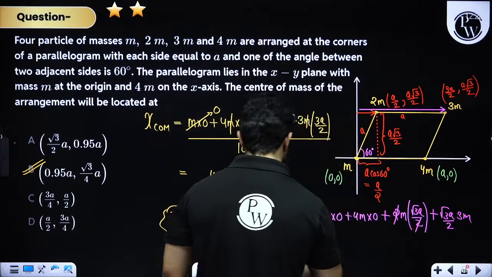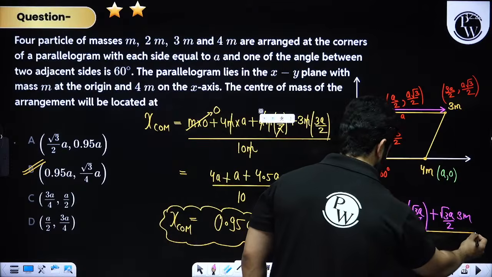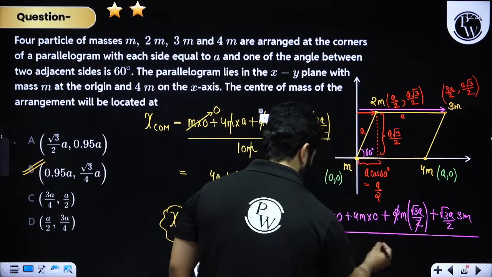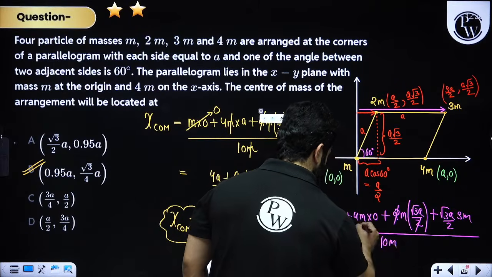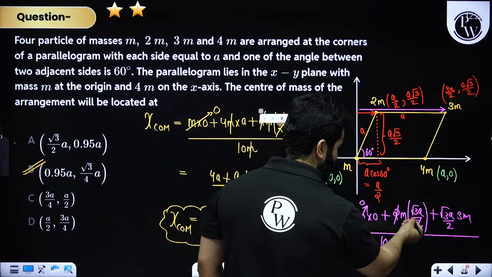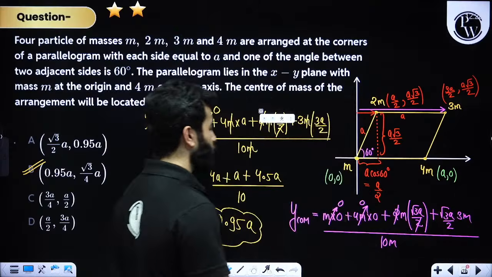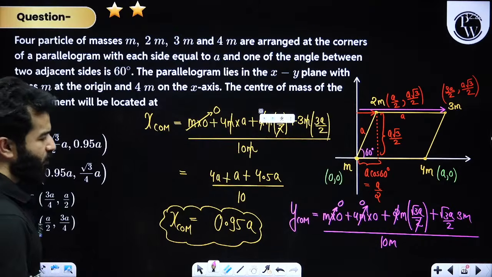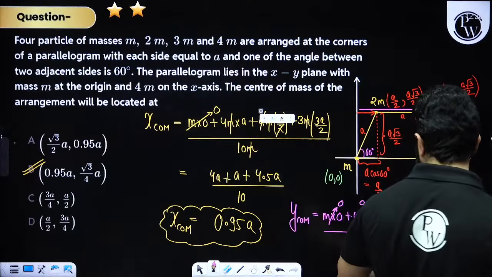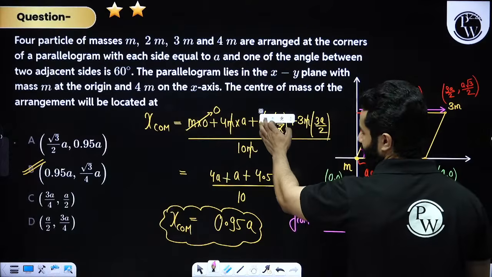2 and 2 get cancelled out. Whole divided by 10M. This is 0, this is 0, this is root 3A, and this is 3 root 3A. Right? So that will come out to be root 3 by 4. Hopefully everything is clear. So the correct answer for this is option B.